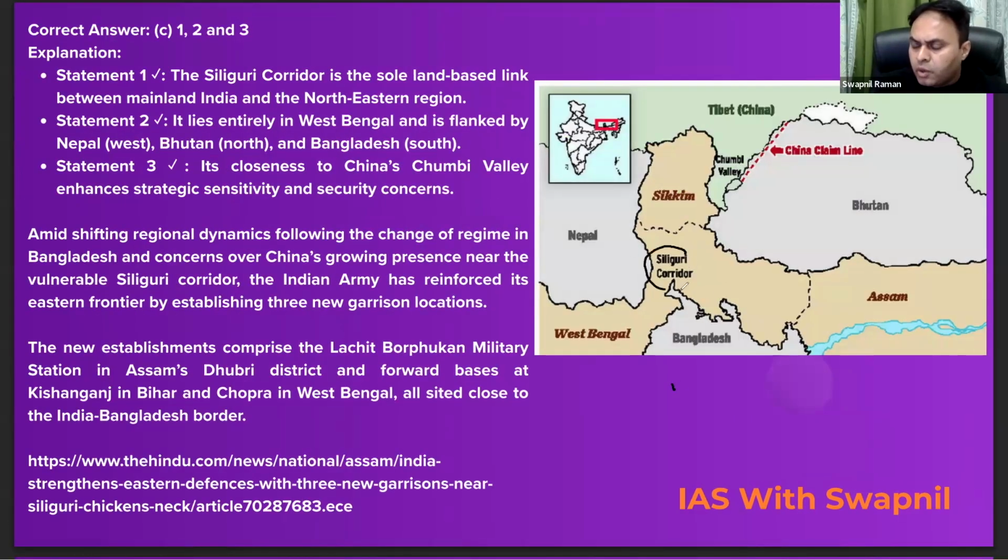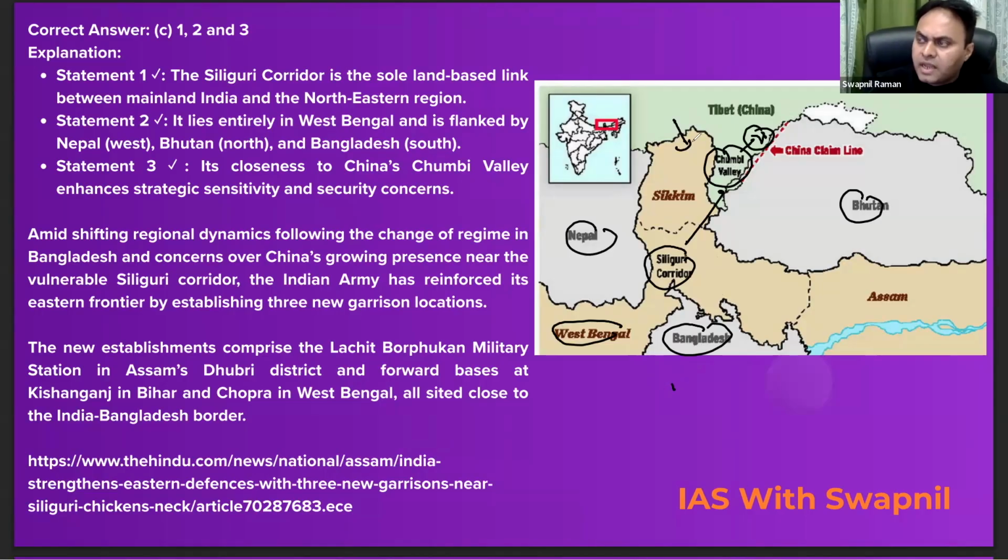This is Siliguri corridor, which is entirely situated in the state of West Bengal, and it borders Nepal, then Bhutan, and south may we have Bangladesh, right? And it is quite close to Chumbi Valley of China. Do remember that Chumbi Valley of China is also a vulnerable point. Why? Because India is sitting here on the hilltop and China is there in the valley. So whoever is sitting on the hilltop will always be enjoying edge over the enemy, right? So here India is enjoying edge over its potential enemy.